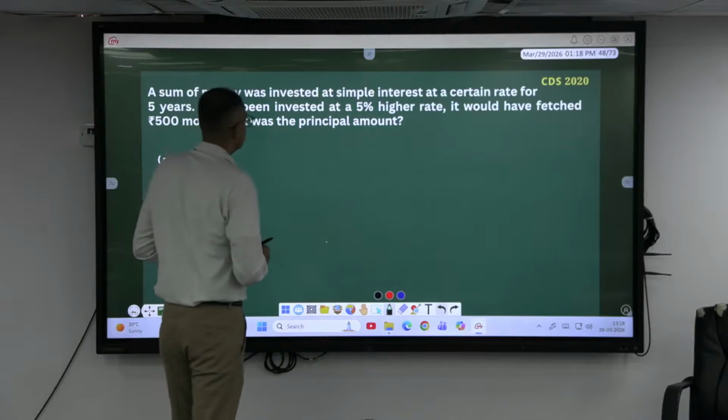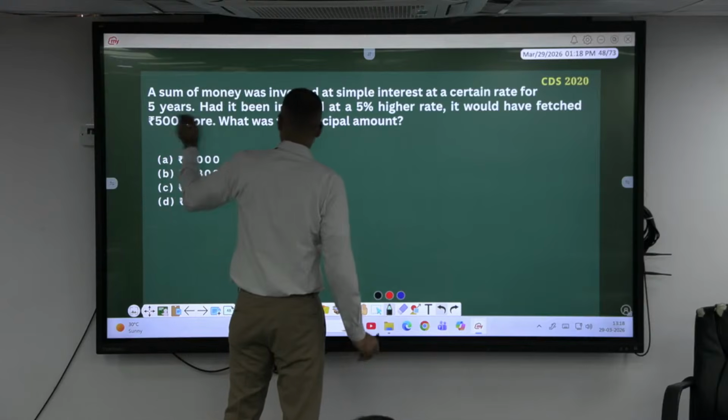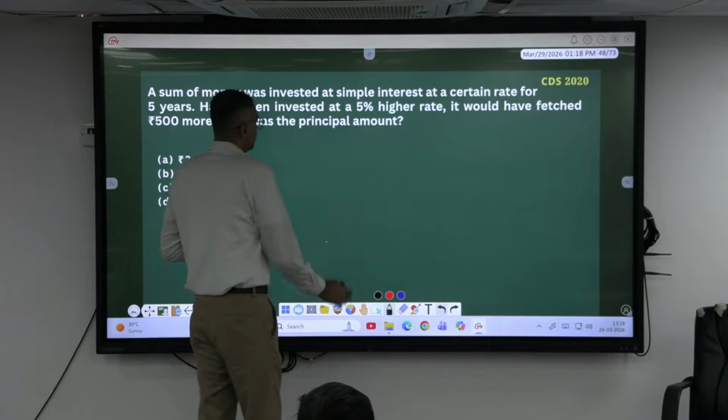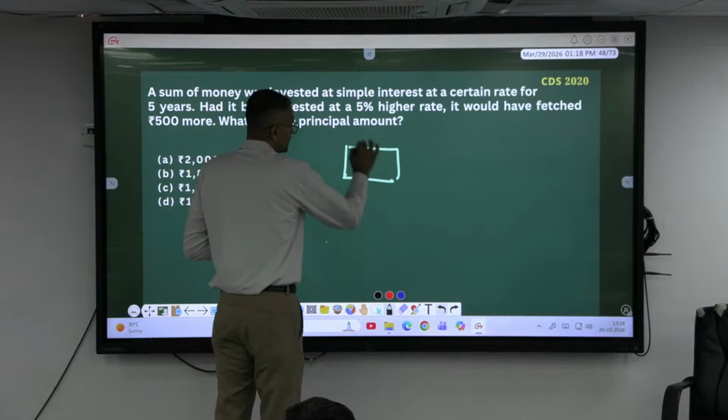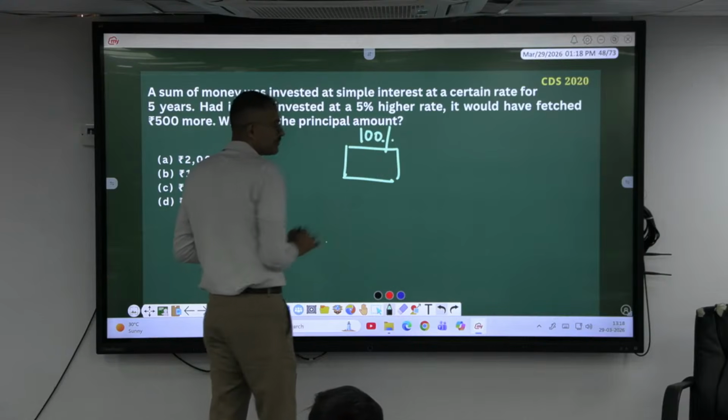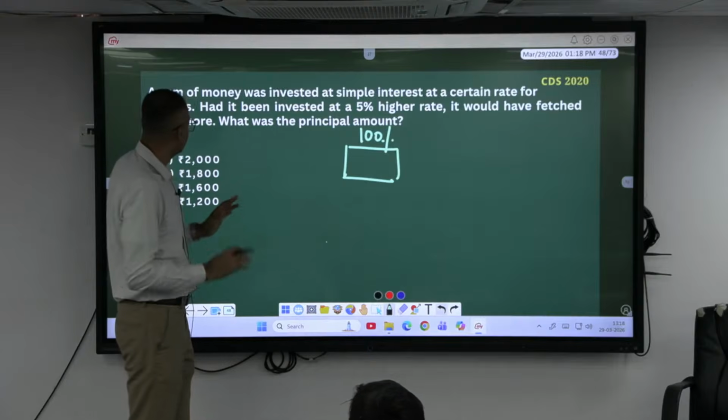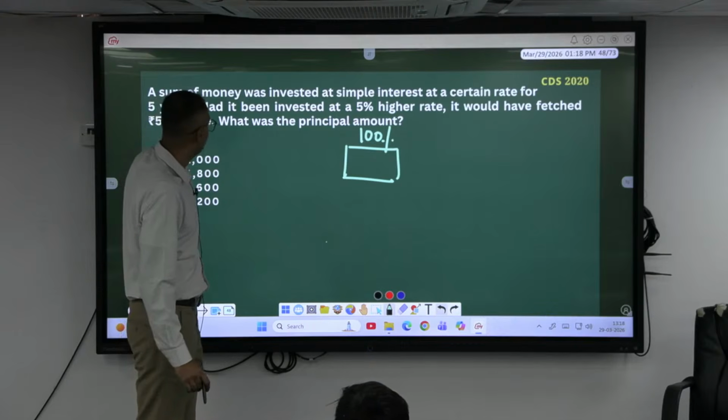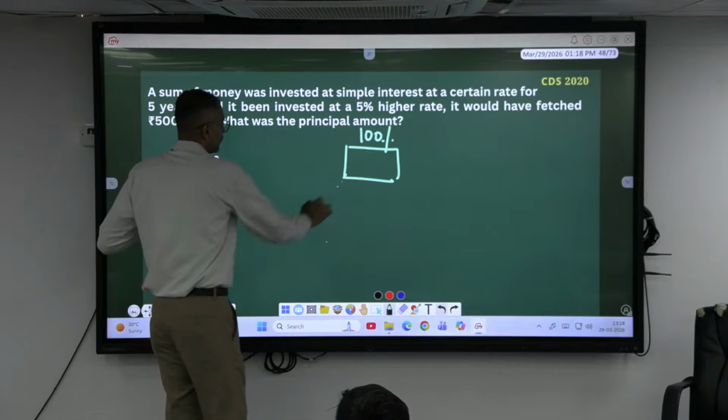The sum of money was invested at simple interest at a certain rate for 5 years. Shall I consider this as 100% of the money? My sum is always 100%. It has been invested for 5 years at a certain rate of interest.